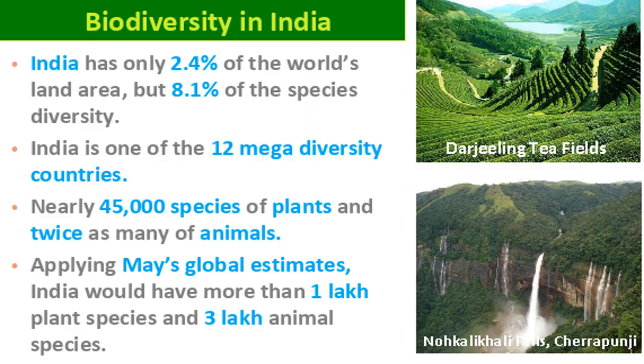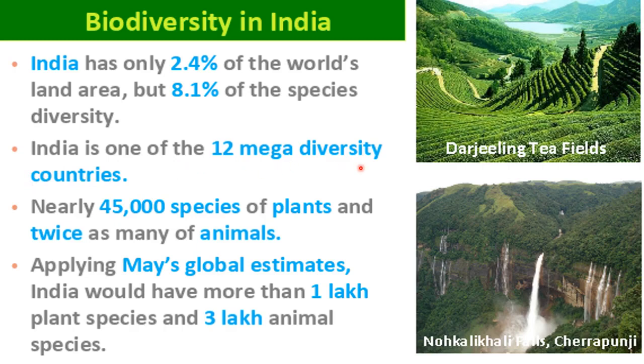Next is about biodiversity in India. India has only 2.5% of the world's land area, but 8.1% of the species diversity, right? The area is only 2.4% of the world's land area, but species diversity is 8.1% of the total global diversity. So India is one of the 12 mega diversity countries, right?